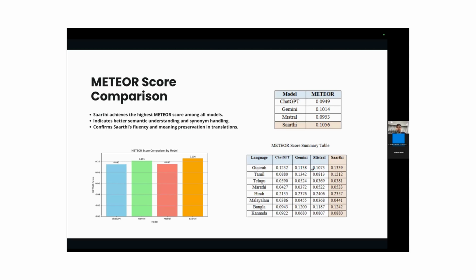So, among all three scores which we have calculated, Rouge, Blue, and Meteor, overall for the Indic languages, we conclude that it performs better than the other models.